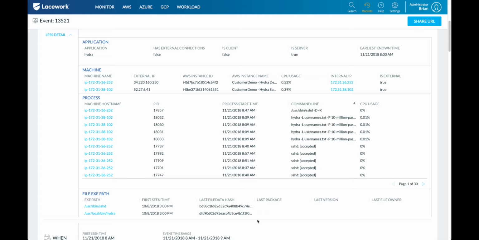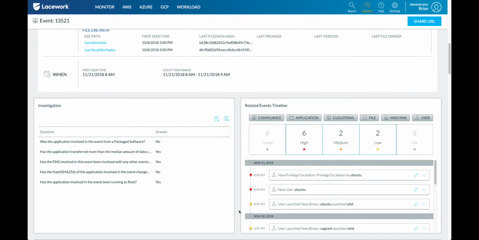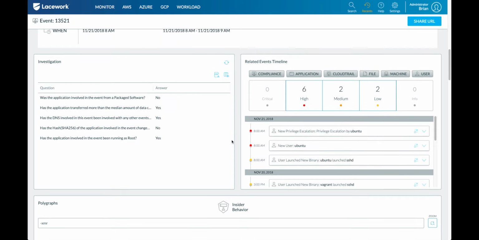Kind of to that point too, we give you the file hash. So if it's doing something new, you can take this hash and compare it to the known good version to ensure that it hasn't been replaced, modified, whatever it might be. To continue to dive deeper on what's happening here, we give you related events as well, so you can really start to deep dive on other events, maybe even going down into low level to figure out what exactly happened here.